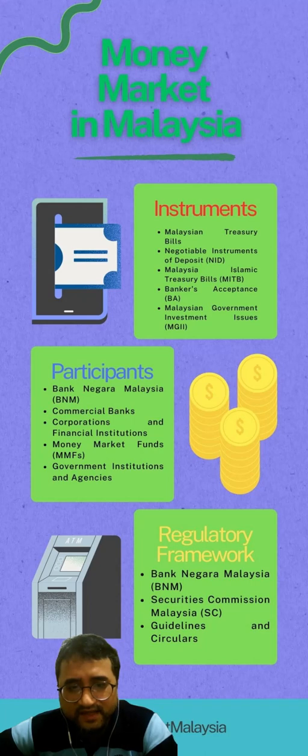Guidelines and circulars. BNM and SC issue guidelines, circulars and regulations that govern various aspects of the money market. These include rules on the issuance and trading of money market instruments, disclosure requirements, market conduct, risk management, and prudential regulation for financial institutions participating in the money market.